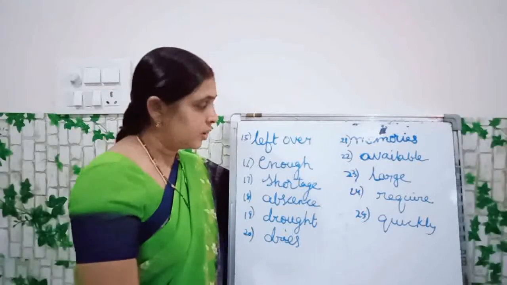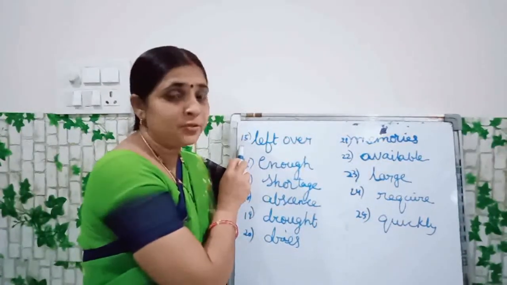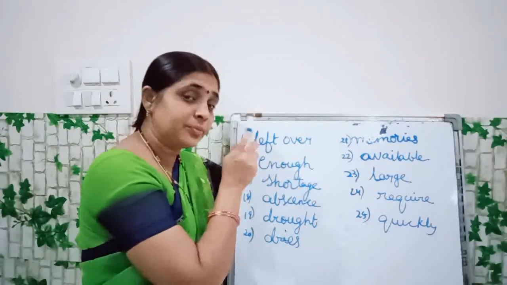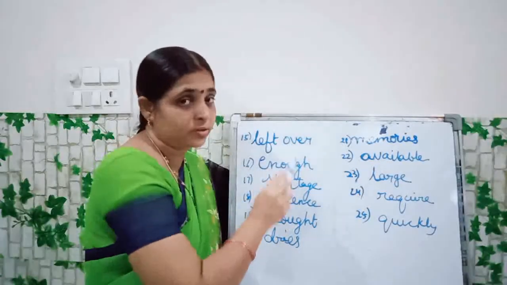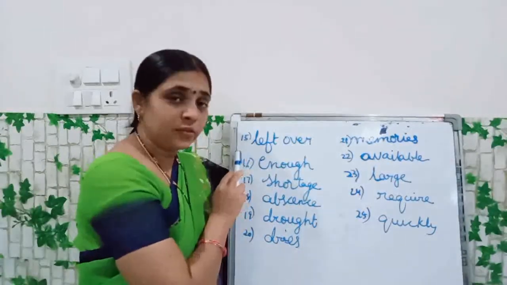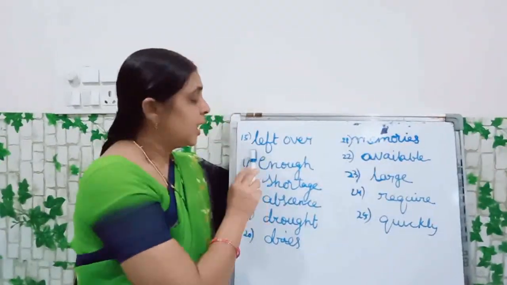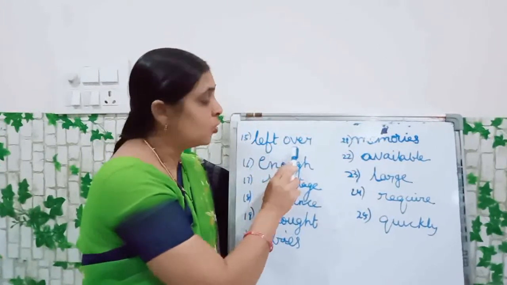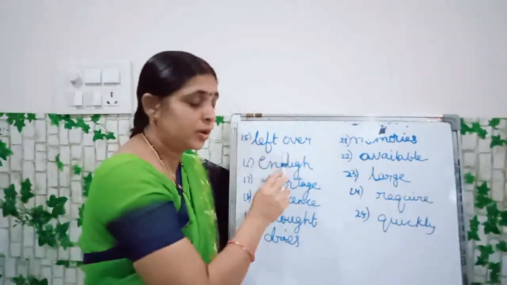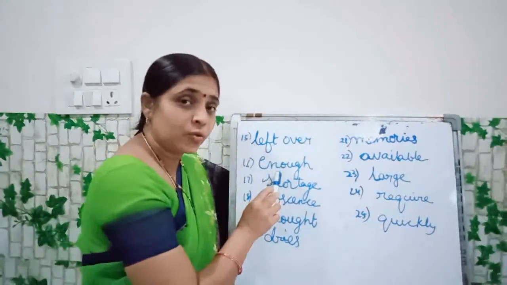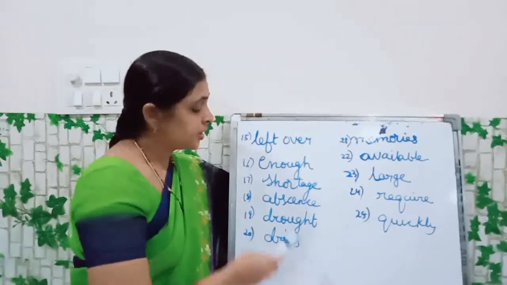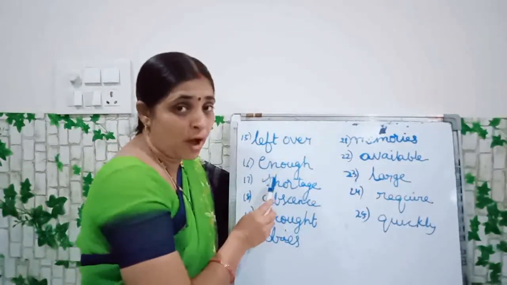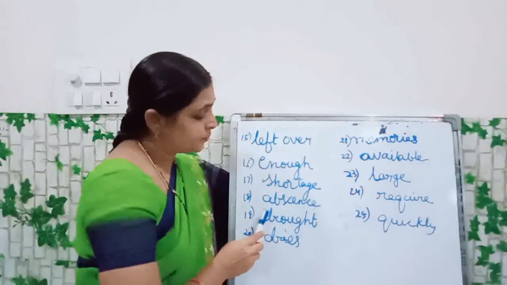Read the spellings, okay? 15th one, up till 14 you have written. Yes, from the 14th onwards, continuation you have to write. Okay, now 15th one, leftover. L-E-F-T, left, O-V-E-R, over. Leftover. Enough, E-N-O-U-G-H, enough. Shortage, S-H-O-R-T-A-G-E, shortage.